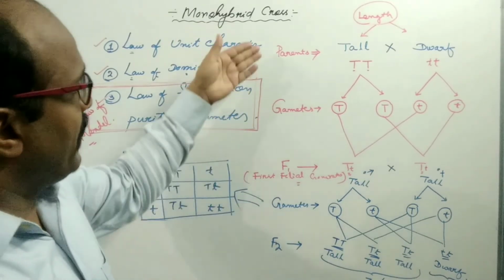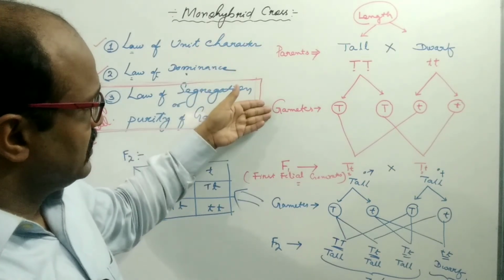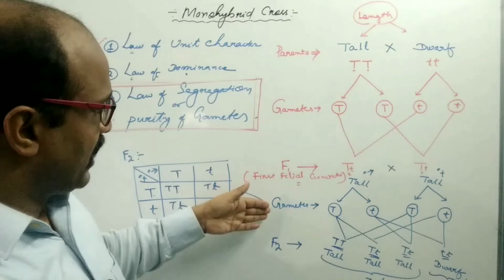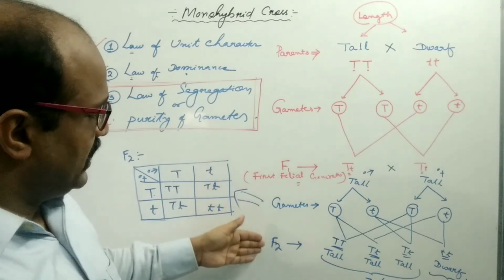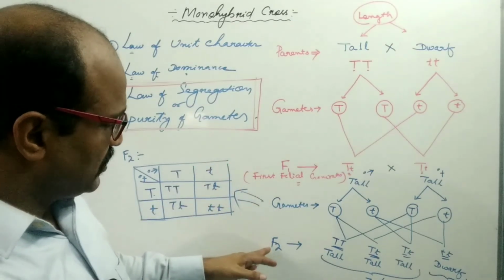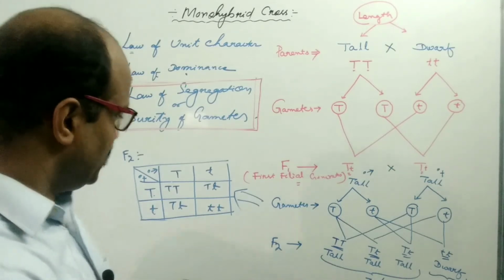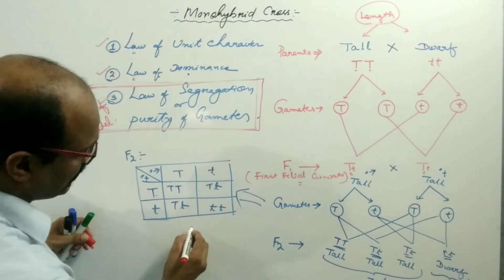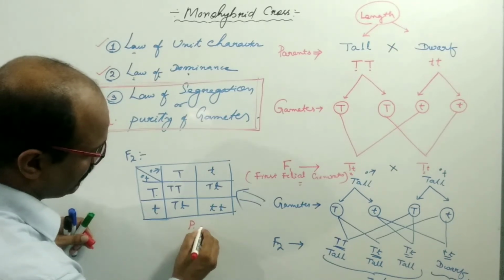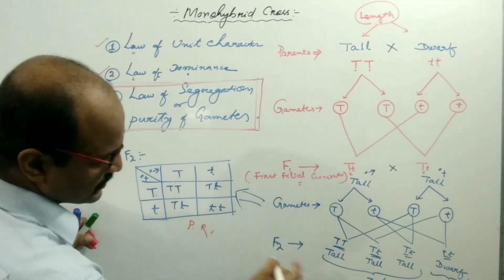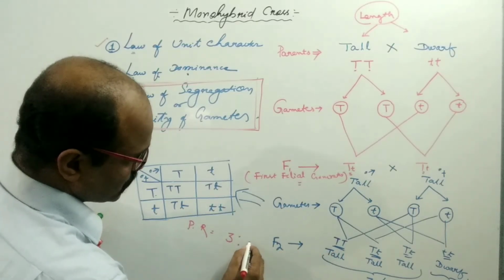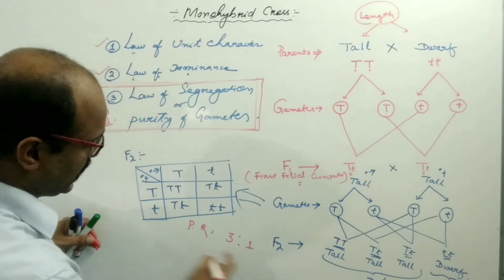This is the pairing: these are the gametes, this is the first filial generation, these are the gametes of the F1 generation, and this is the F2 or second filial generation. Here the phenotypic ratio in the monohybrid cross is 3 tall to 1 dwarf.